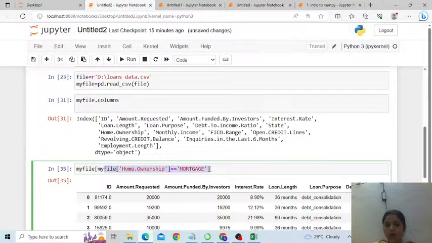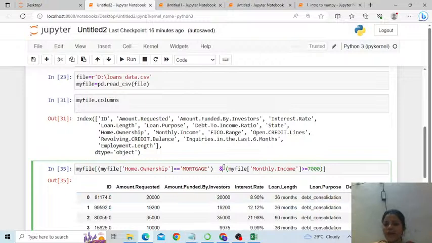Hoping you are understanding. Okay, say I want to join two conditions. First of all, home ownership should be mortgage. So this is one condition. And monthly income, second condition. My file monthly income should be greater than or equal to 7,000.